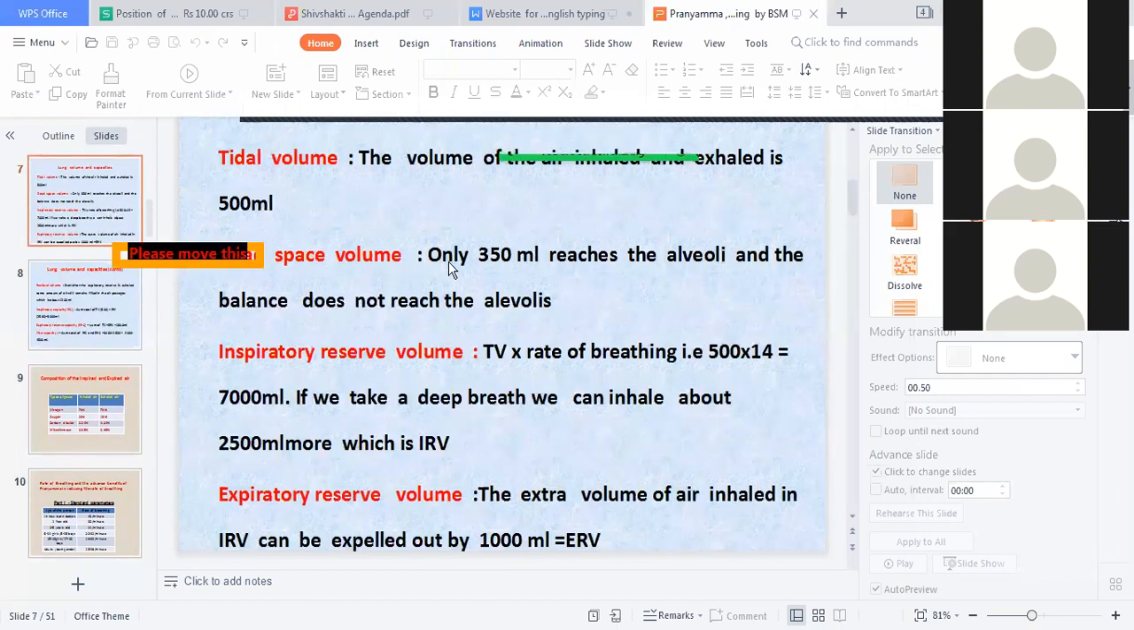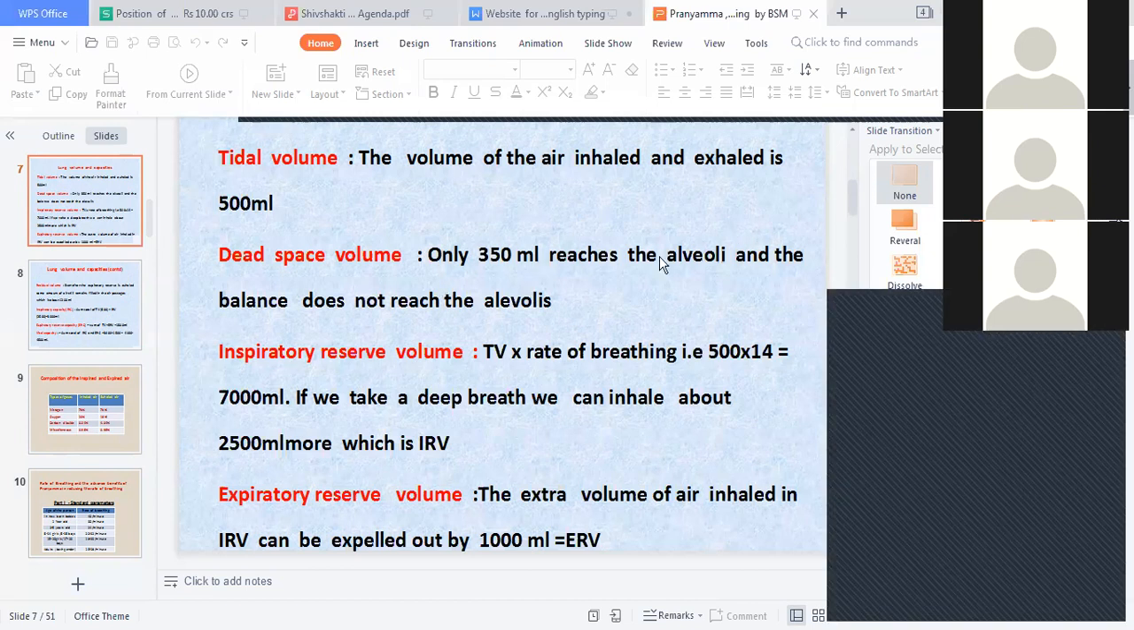These are the different volumes in the alveoli. The volume of air inhaled and exhaled is 500 ml. Your normal inhalation going on right now is 500 ml, which an ordinary person is not aware of. When you do deep breathing, when you come into asana and pranayama, then you come to know the concept of deep breathing.